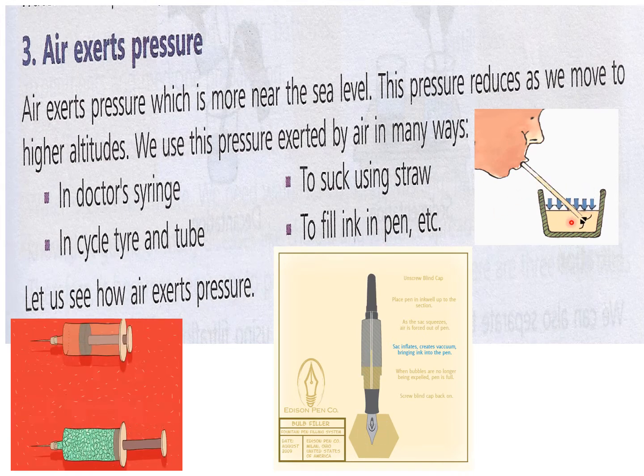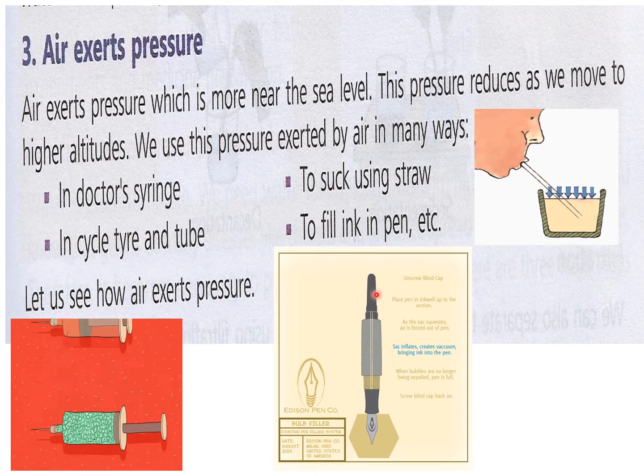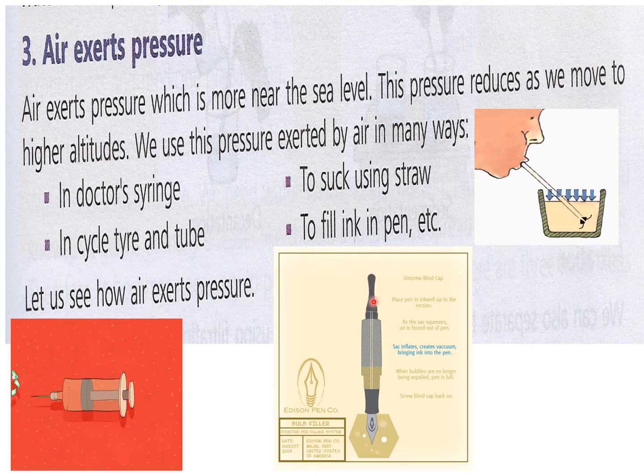Then in this straw, you can see these arrows are representing the air pressure. Air is putting pressure on the liquid from the above surface, and when you suck the air inside the straw, the liquid goes inside because of this air pressure. Then this is a fountain pen. You can see this is ink. This is a dropper type of thing inside the fountain pen, and when we press it, the air goes out, and when we slowly release it, the ink goes inside from here because there is no air inside. So all these work on air pressure.